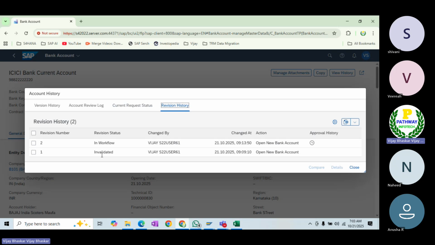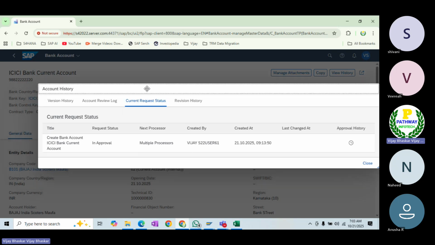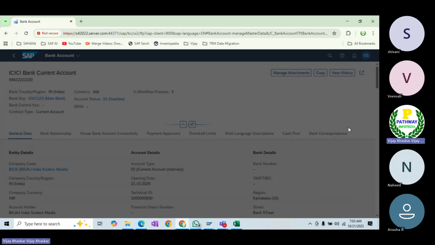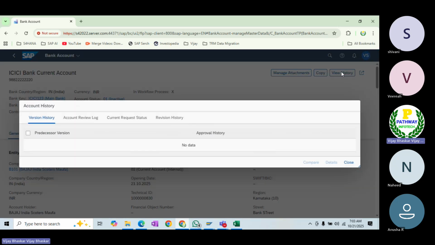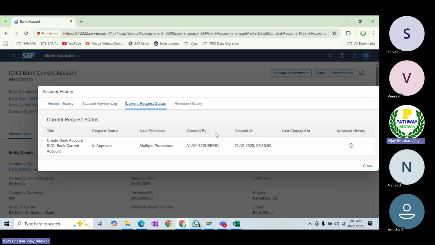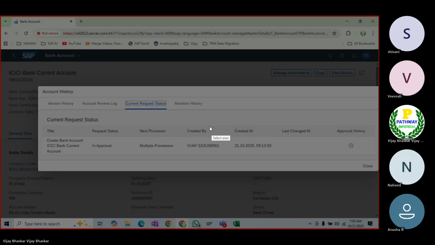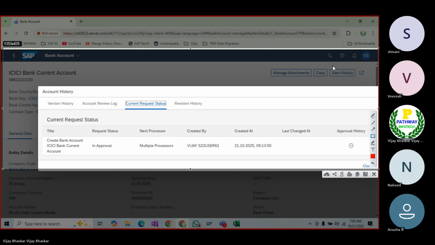In the workflow, I mean, see, opening of the bank account, I am the person who triggered the workflow. Now the current status, you can see in the history, it is there in the approval status. To see that, go here, click on view history so that you will come to know what the current status is.